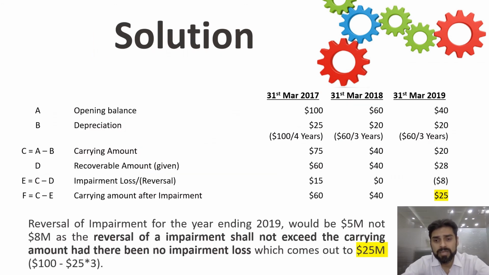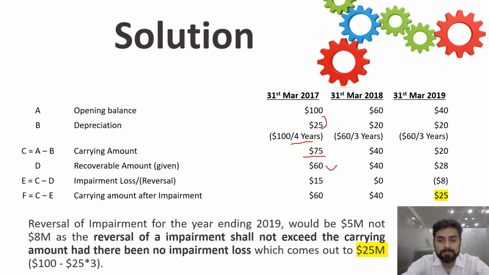In the first year we have opening balance 100 million and we will determine the depreciation. The life of the asset is 4 years and residual value is nil. So 100 divided by 4 years, 25 will be the depreciation. Then 75 will be the carrying amount, and the recoverable amount given in the question is 60.